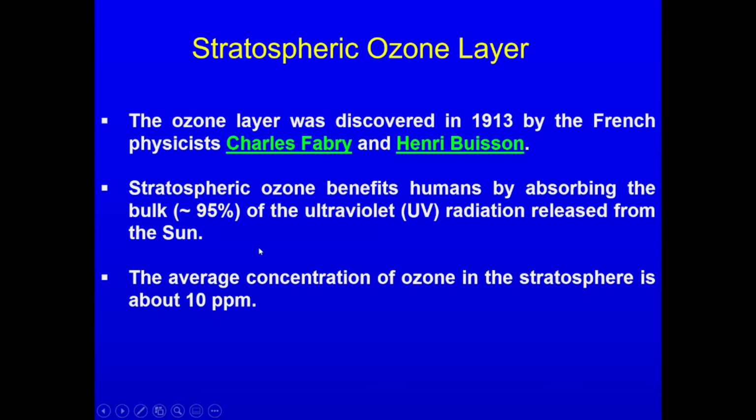The average concentration of the ozone in the stratosphere is about 10 ppm. ppm stands for parts per million. I want to say there are only 10 molecules of the ozone per million air particles.